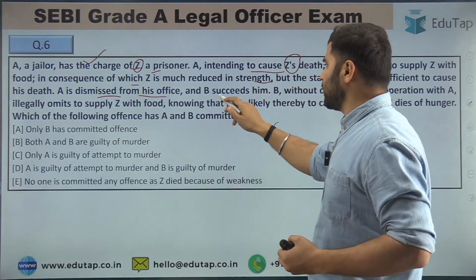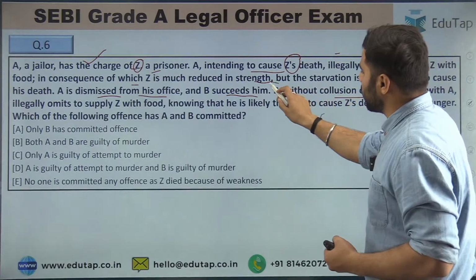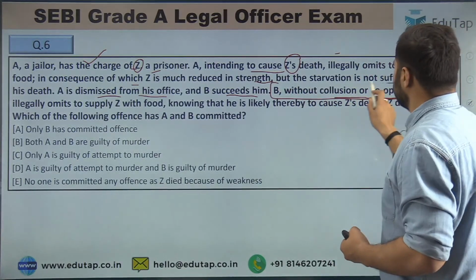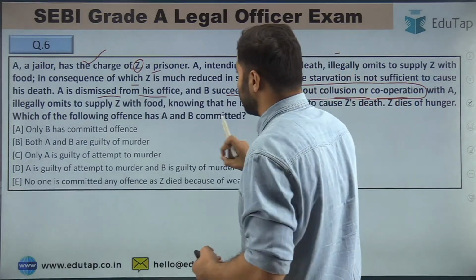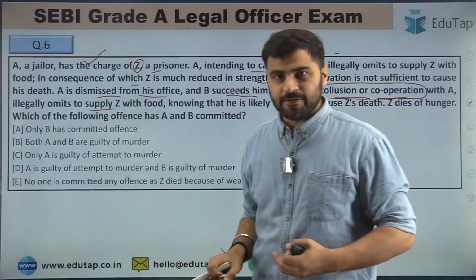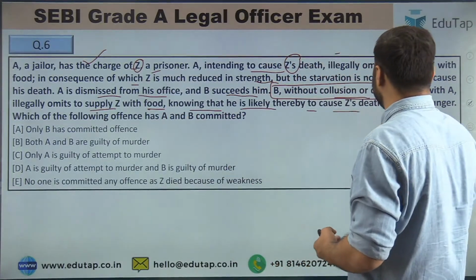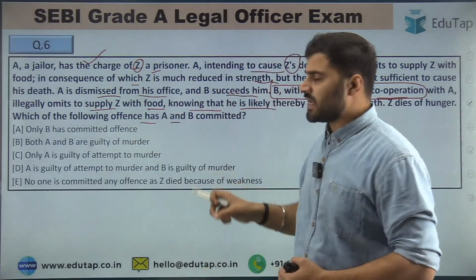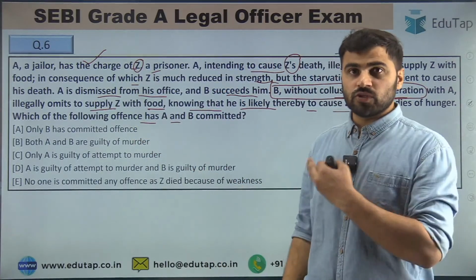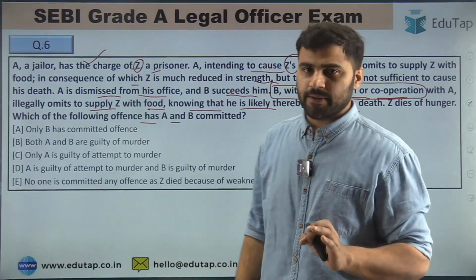Then after that, B succeeds him, and B, without collusion or cooperation. This is very important, guys. This is a very important line which you have to read properly. B, without collusion or cooperation with A, illegally omits to supply Z with food, right? Knowing that he is likely thereby to cause Z's death, and Z dies of hunger. So which of the following offenses have A and B committed? So this you have to solve. Read the question carefully, then try to attempt that.